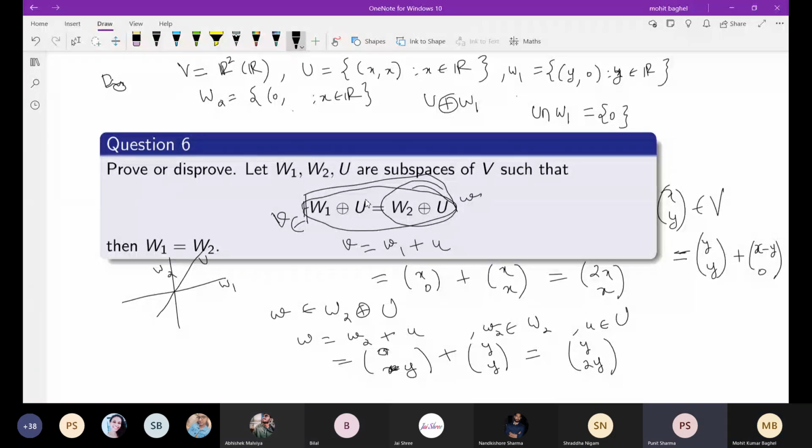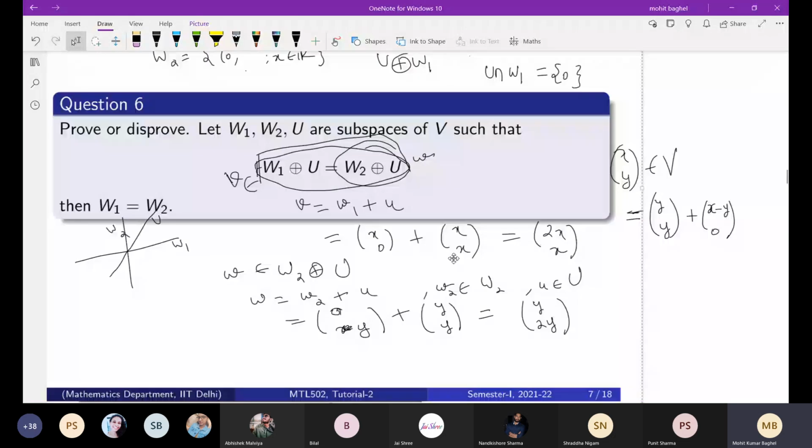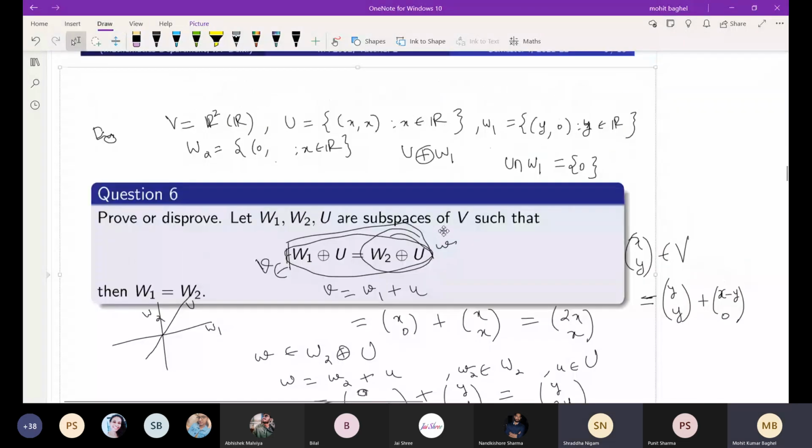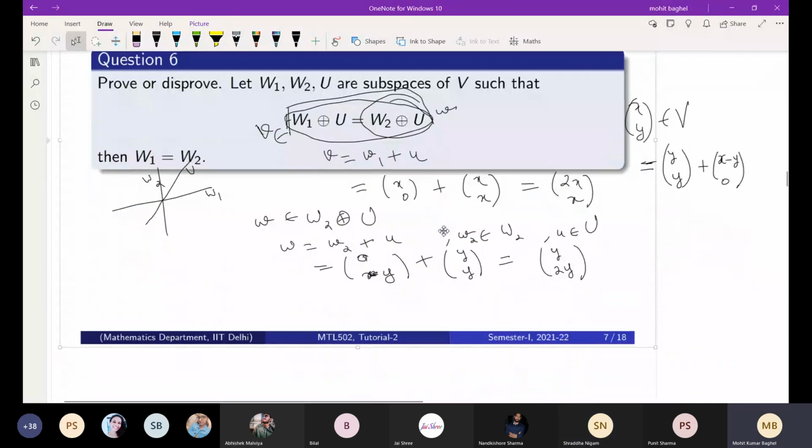There is no confusion. The same example will work here also. You may change these notations so that there will be no confusion. Instead of x, you can take y and z also. Okay, then we'll move to the next question.